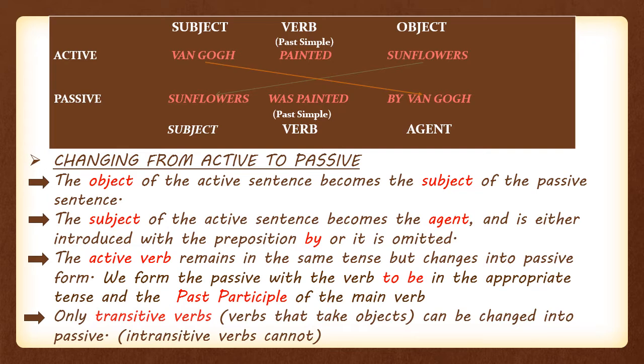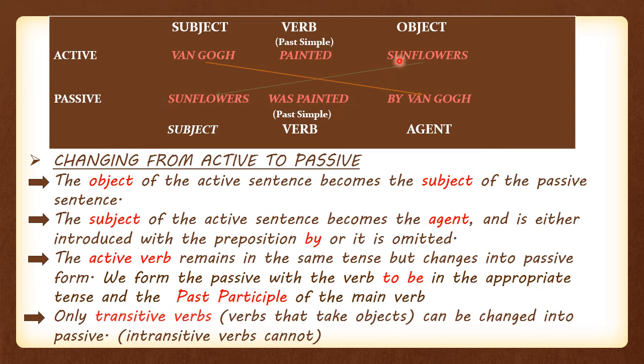Let's be more specific now and focus on the active sentence. Van Gogh painted some flowers. Van Gogh is the subject of the active sentence. Painted is a verb in past simple. Some flowers is the object. Now let's turn this active sentence into the passive, and we have "Some flowers was painted by Van Gogh."